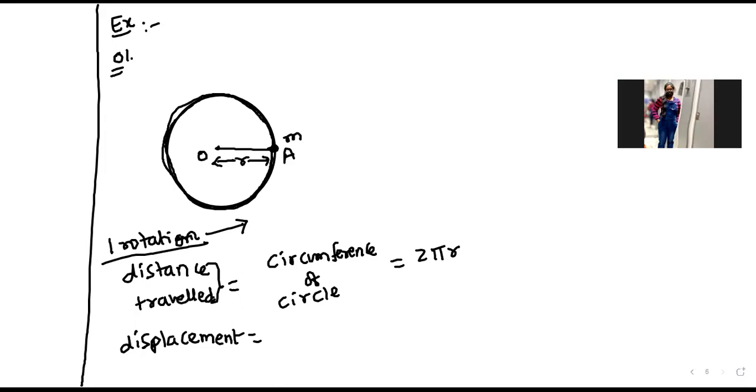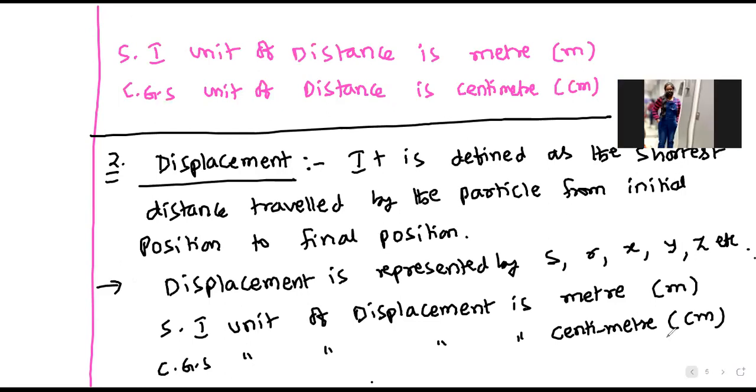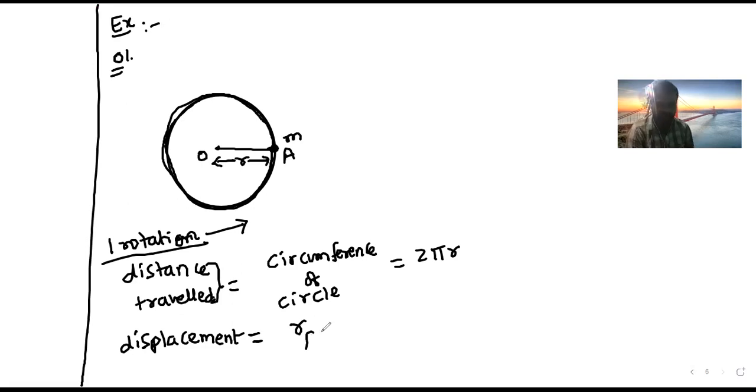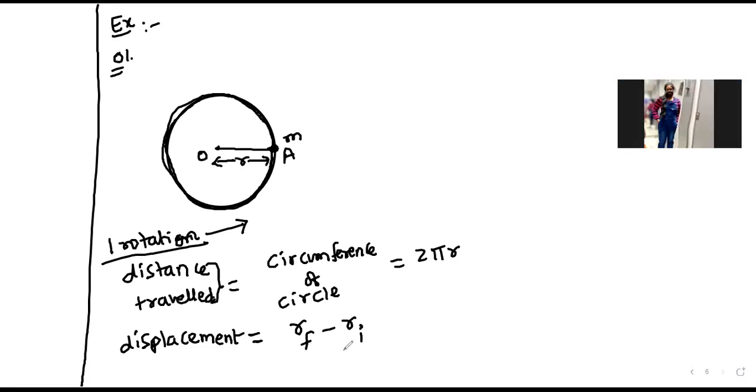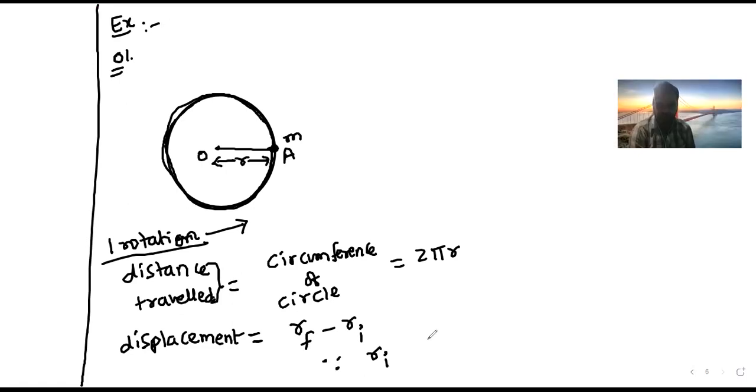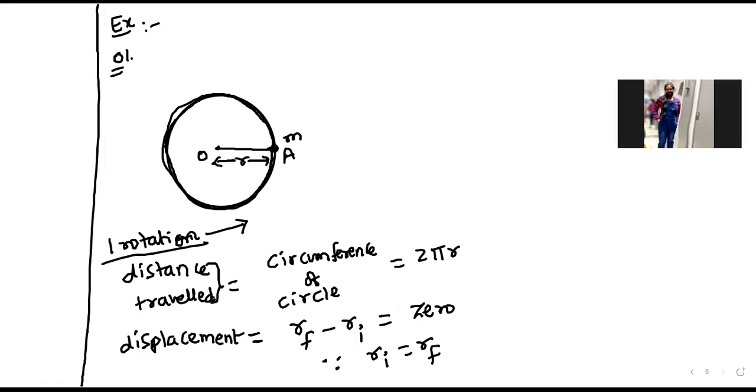Now displacement. According to our definition, it is the shortest distance between the initial position and final position. So I'll write it as final position minus initial position. Here, since the final position and initial position are the same, the displacement is equal to 0. Okay? Is it fine? Yes, sir.